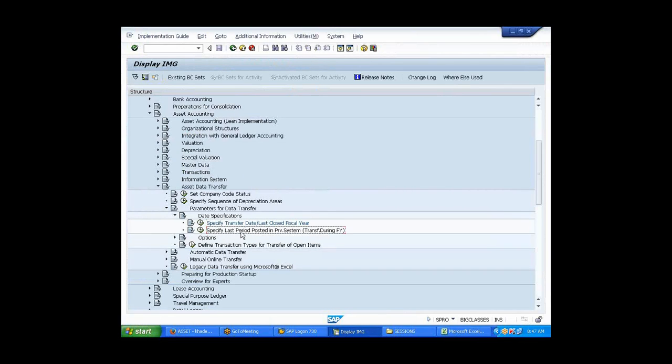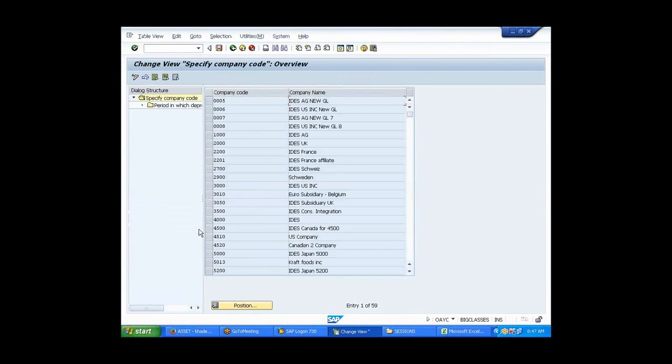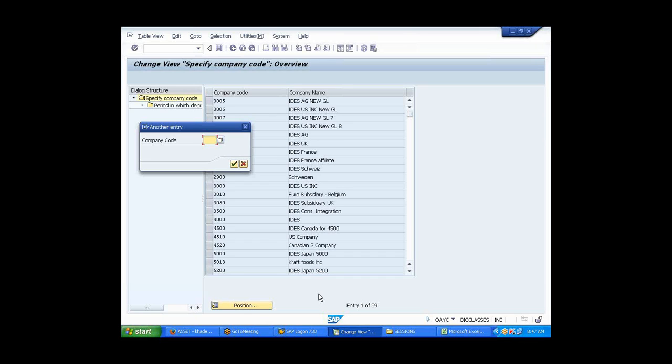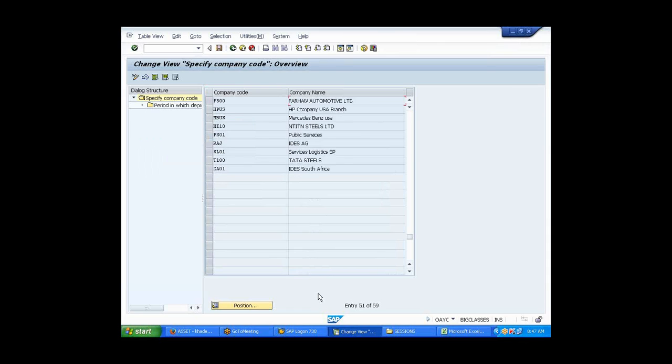Okay, this comes in a specify last period in the previous system. Usually it is not recommended to use this particular configuration. Rather, you manually calculate the depreciation and put it in the system. So there will always be a difference in the calculation of the depreciation.